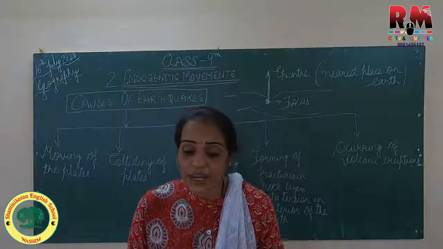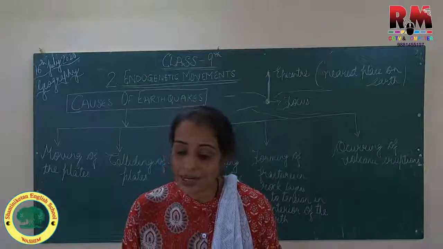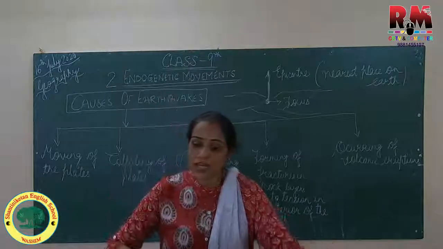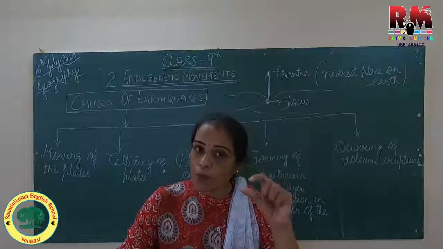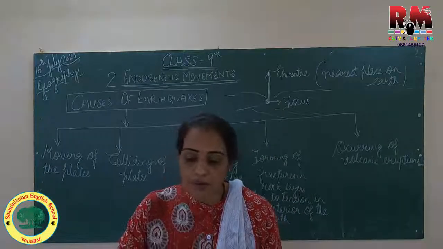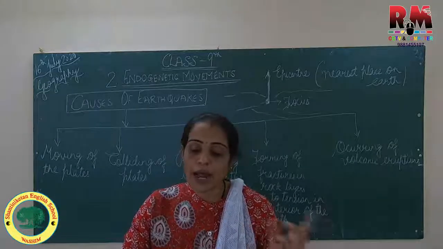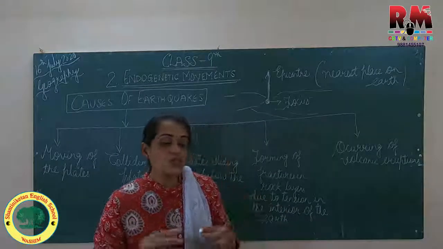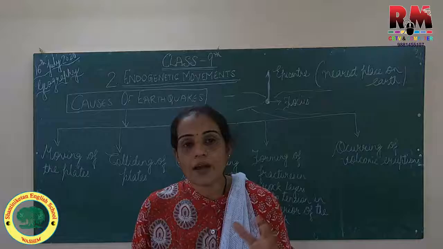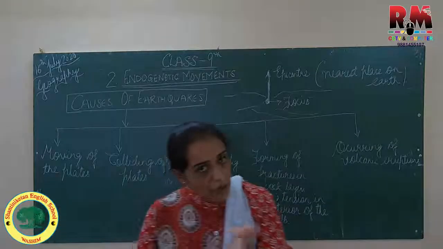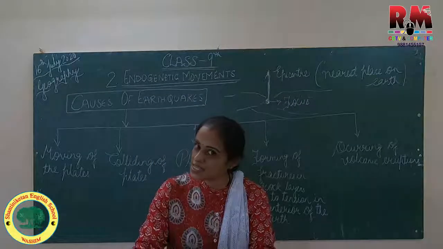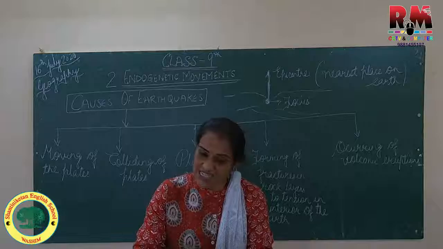Now they travel at a very fast speed from the focus of the earthquake in radial direction. Subjected to a P wave, particles in the rock move in the direction of waves to and fro. कि जो rock particles हैं, they also move to and fro. The wave moves to and fro. Therefore, these waves are called forward and backward waves. कि एक बार wave forward जा रही है, फिर backward जा रही है, forward जा रही है, backward जा रही है. So these waves can travel through all the three states, that is your solid, liquid and gaseous state.